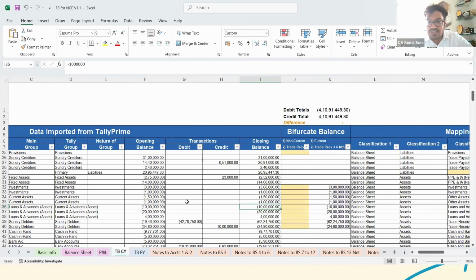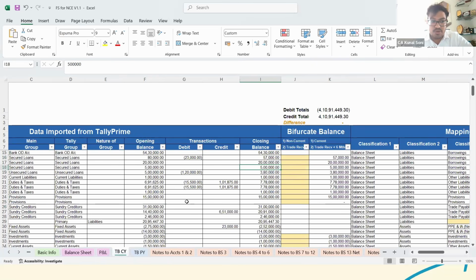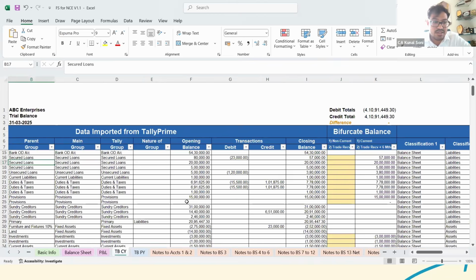So what negative figure represents and what positive figure represents. Positive figures are basically the credit balances, and the negative figures are the debit balances. This is just for understanding the terminology, what the positive and negative figures are. Now, what is this bifurcate balance?